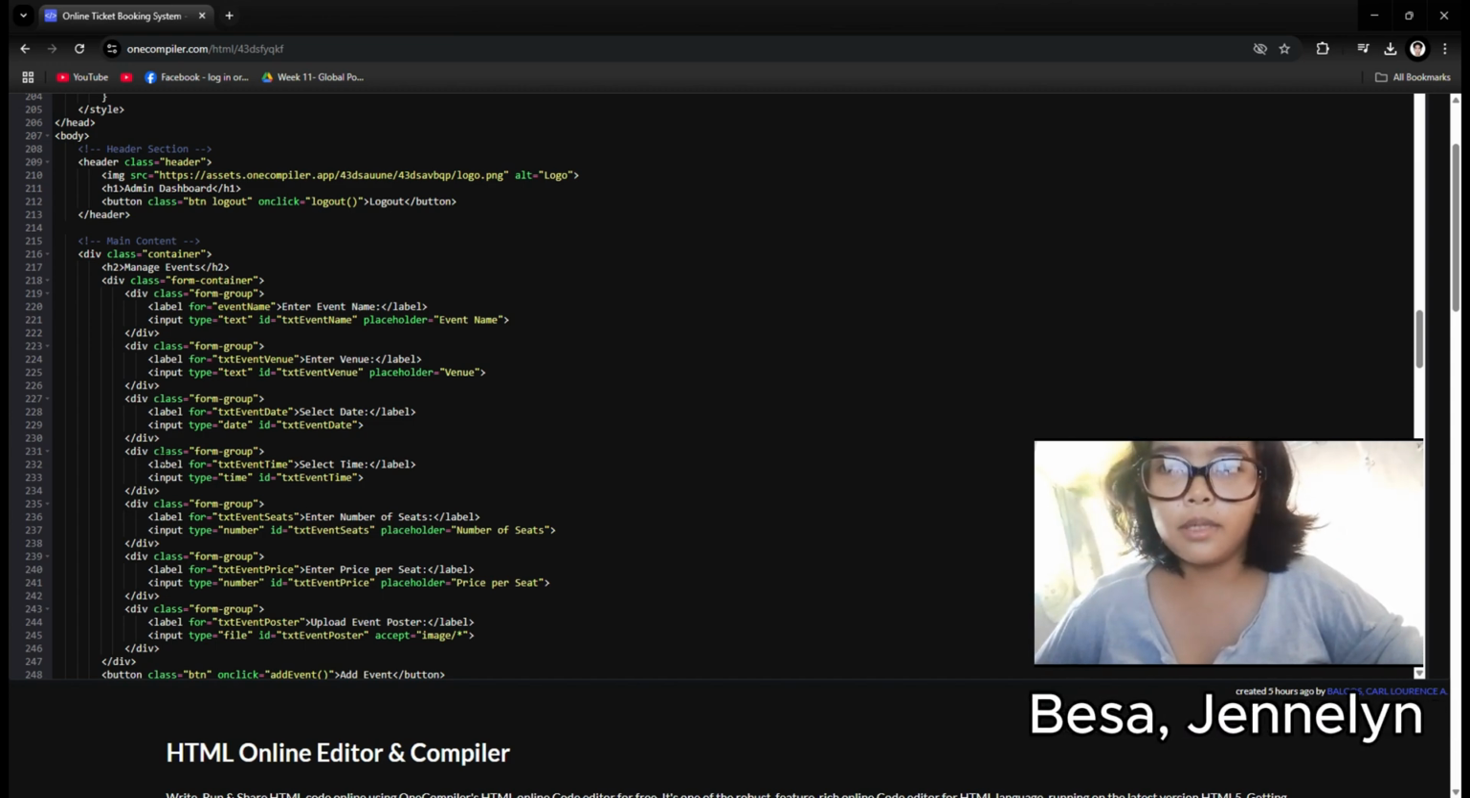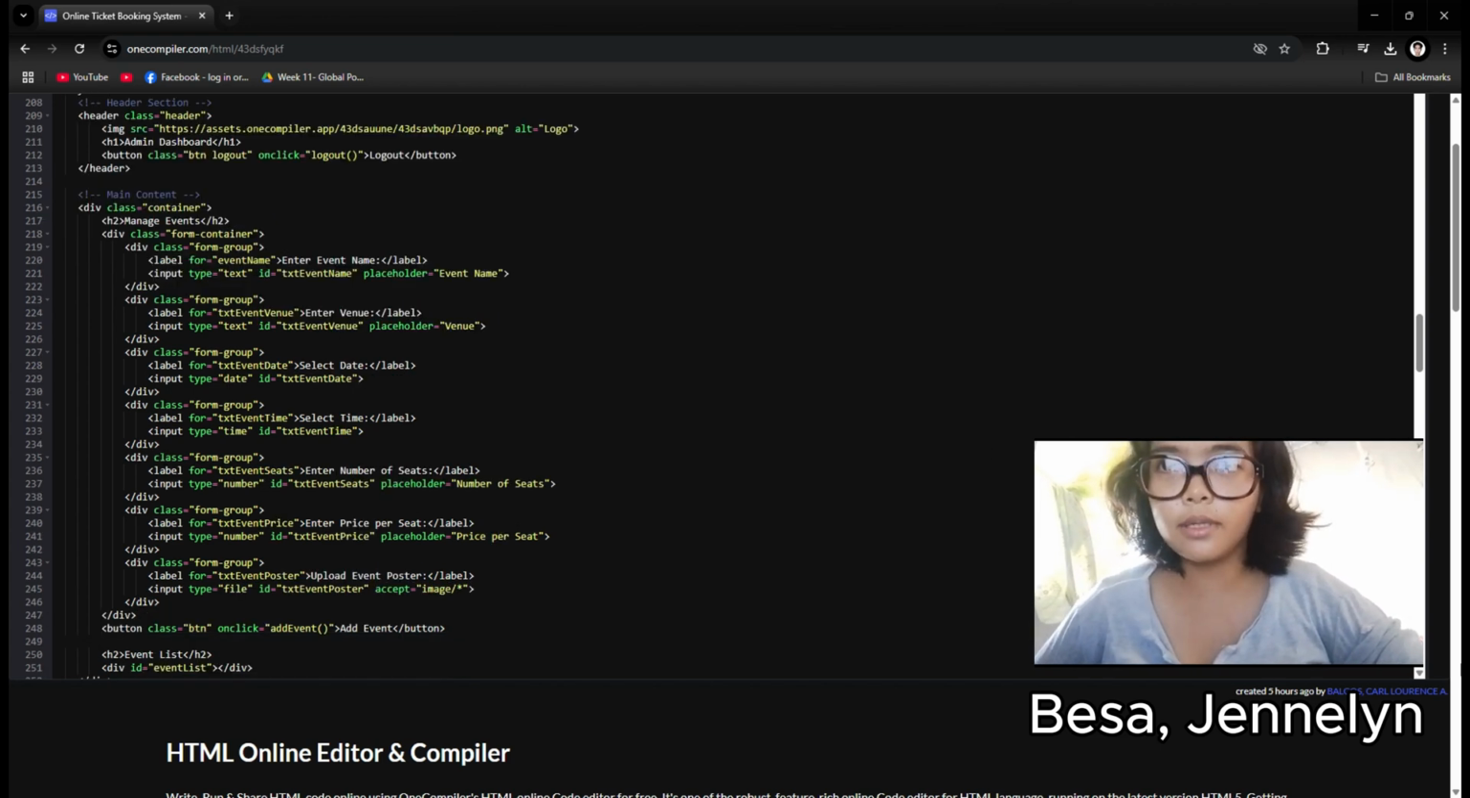Greetings everyone. I'm Janessa, and this code creates an admin dashboard that allows administrators to manage events and process refund requests efficiently. When the page loads, it verifies if the logged in user has an admin role. Otherwise, the user is redirected to the login page to ensure restricted access.